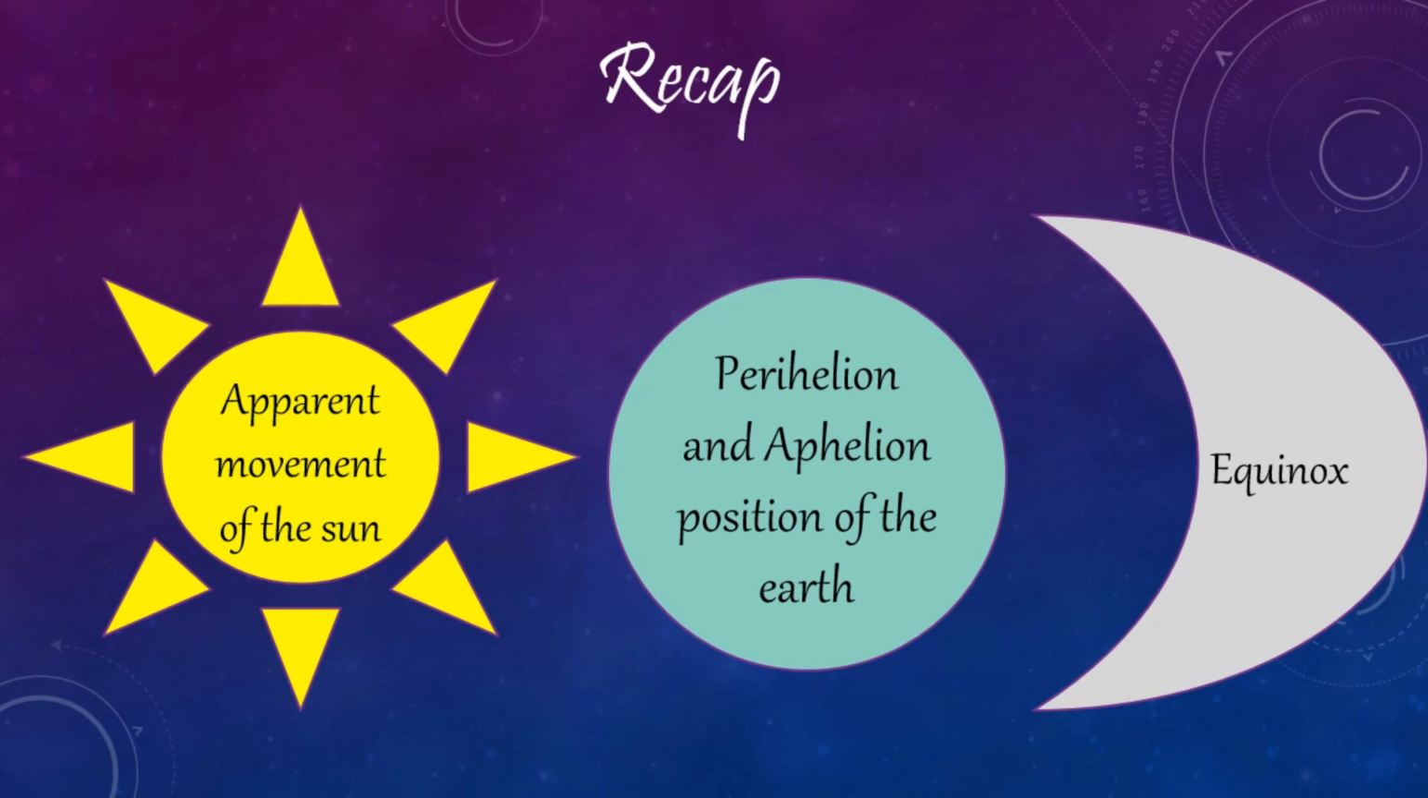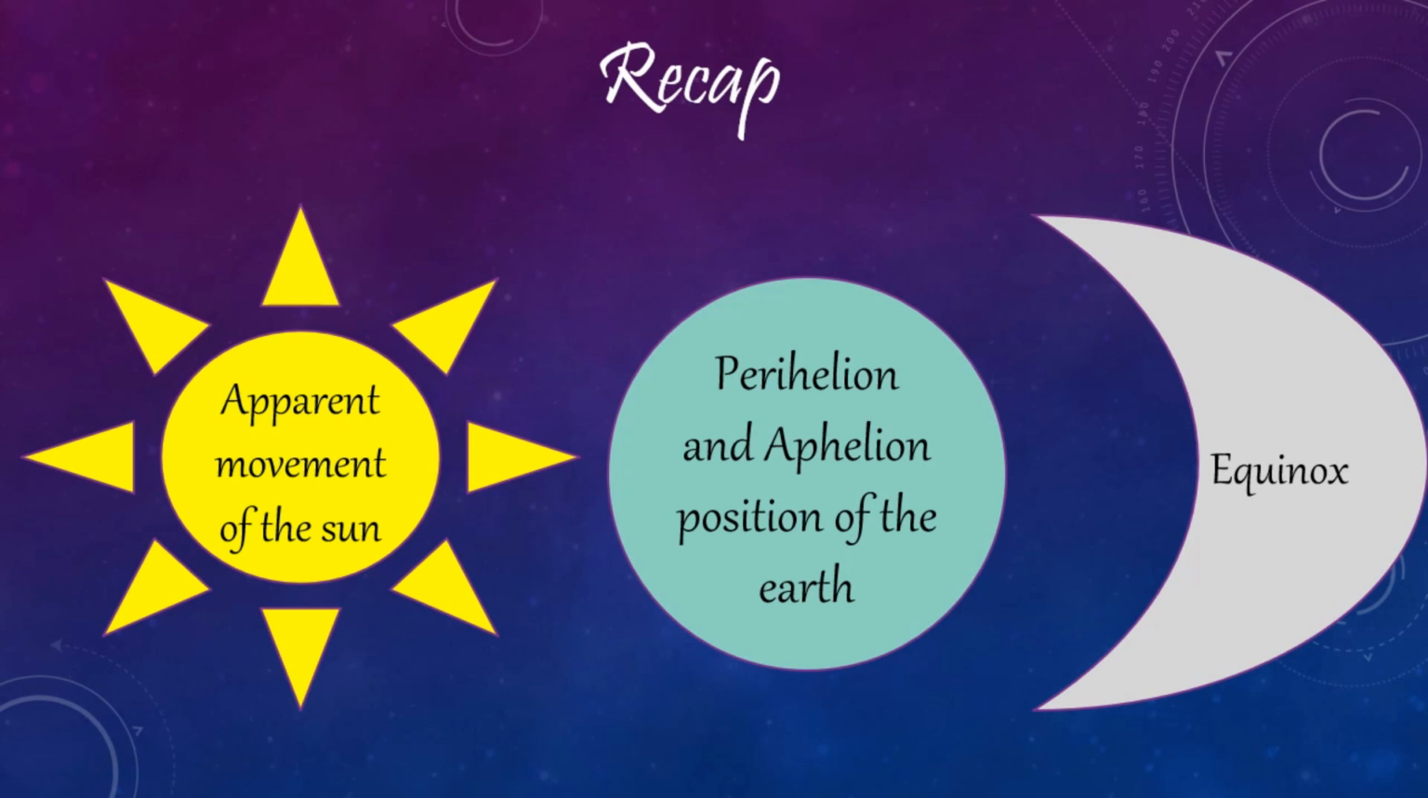Perihelion position of the earth. In the first week of January, the earth is at the minimum distance from the sun. In this position, the southern end of the axis is towards the sun. Aphelion position of the earth. In the first week of July, the earth is at the farthest point from the sun. In this position, the northern end of the axis is towards the sun.